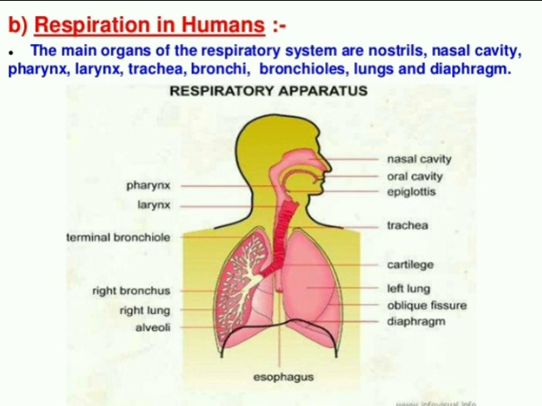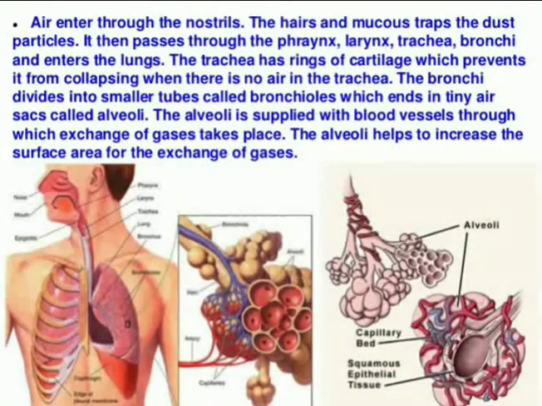This alveoli is the site for the exchange of gases, and it increases the surface area for gas exchange. The alveoli is known as what? The site for respiration. So clear? This is the main mechanism. Besides this, we also know the diaphragm and rib cage, which I think you studied in 7th standard. What is the function of the diaphragm and rib cage, and the alternate movement? We will discuss that later. So these are the main parts of the respiratory tract in the human body.